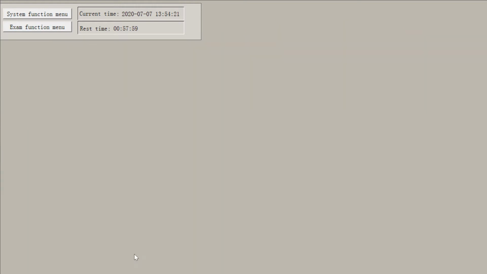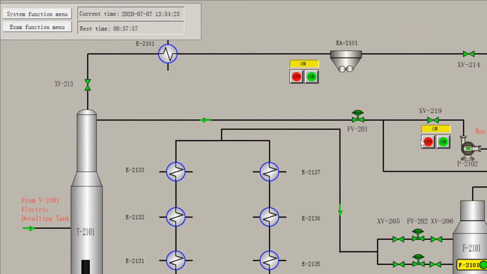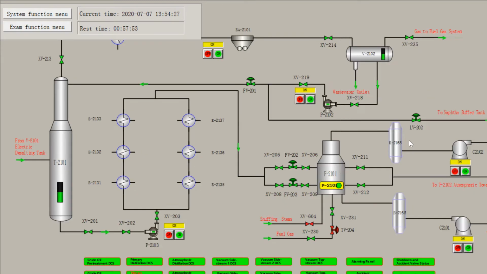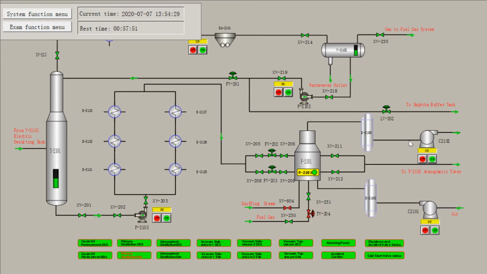Then we go to the primary side. We will close the front and rear hand valves XV230 and XV231. Therefore, the TV204.